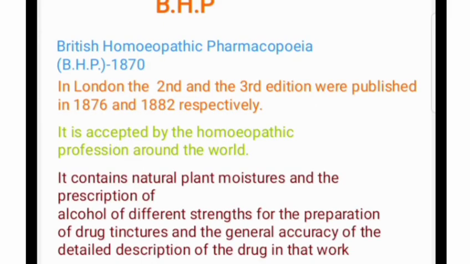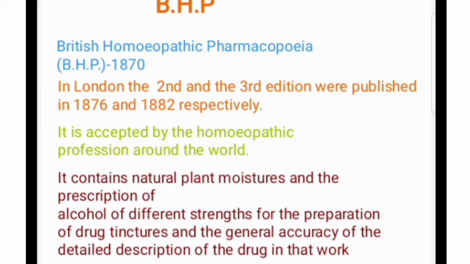Then BHP. BHP means British Homeopathic Pharmacopoeia, which has a second edition and a third edition, in 1876 and 1882. This pharmacopoeia is accepted by the homeopathic profession all over the world. So what does it contain?